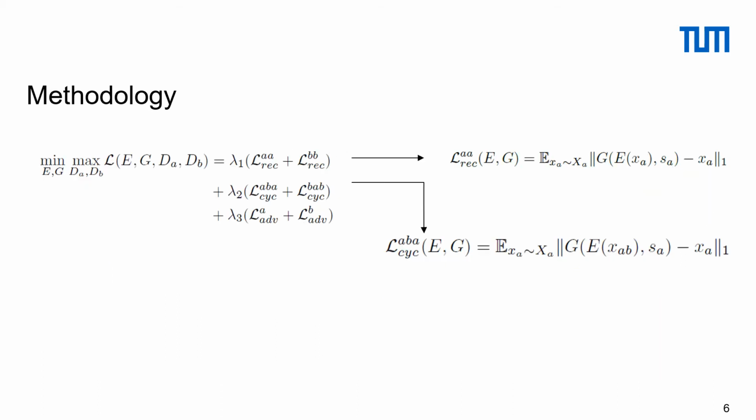Here are some details on how the three constraints are applied. The first constraint is the reconstruction loss. The second constraint shows the cyclic reconstruction loss. And lastly, the third constraint shows the adversarial loss.